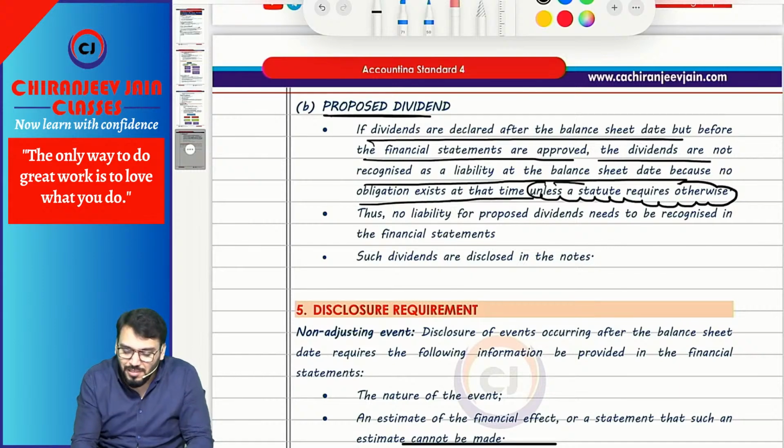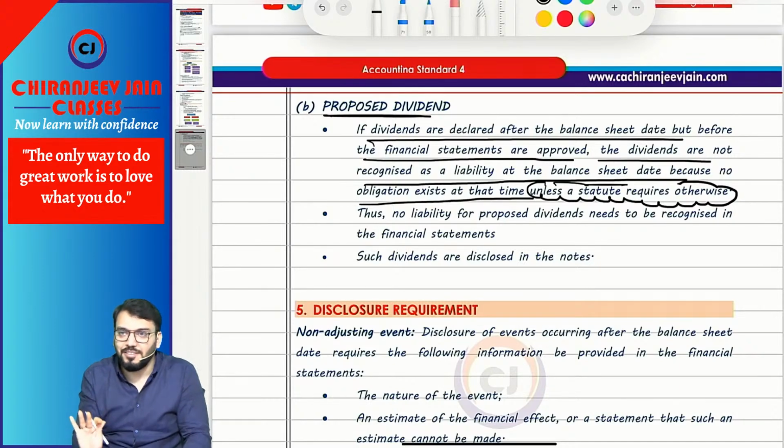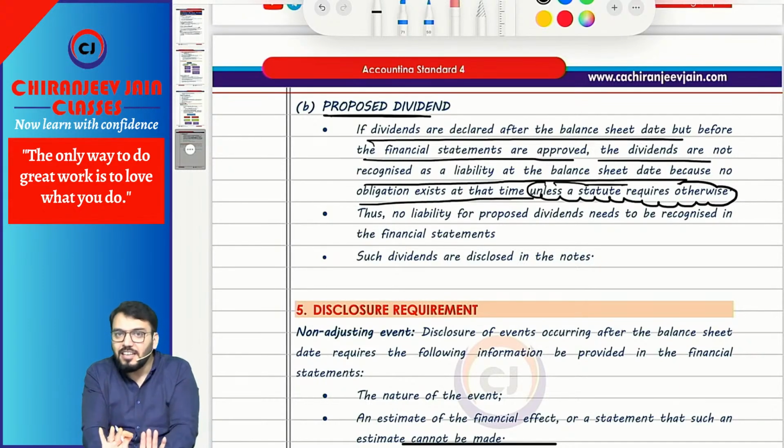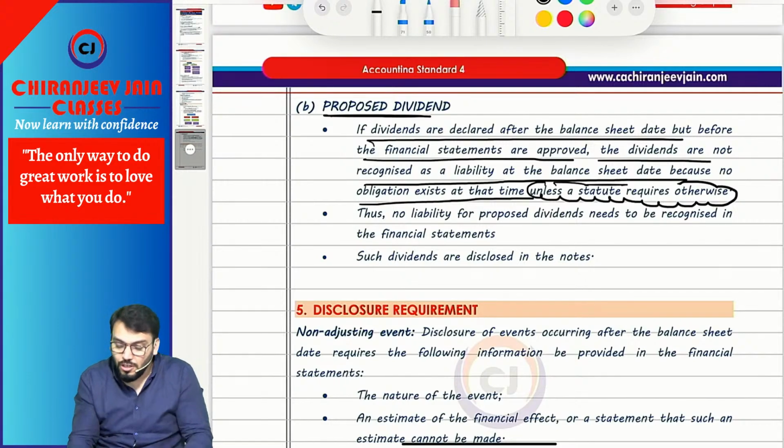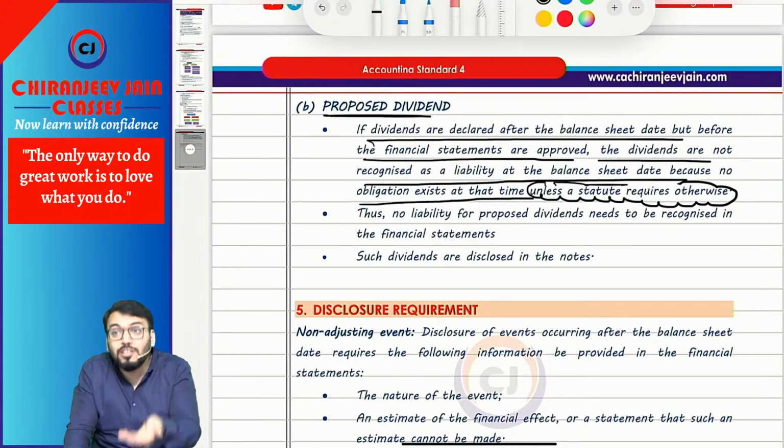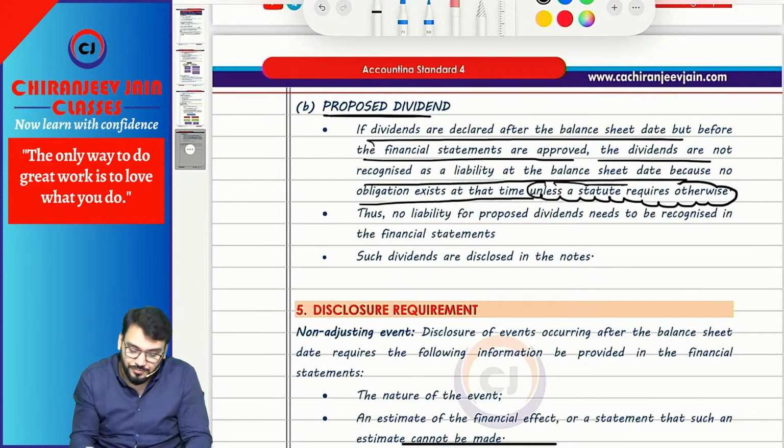But no law requires that. As per the Companies Act also, this will not be recognized. Understood? So unless a statute requires it, if any law requires recognizing such a liability, then we need to recognize it. I hope you understand it.